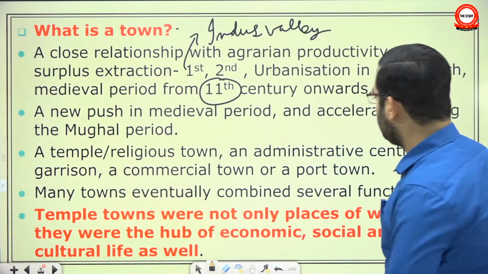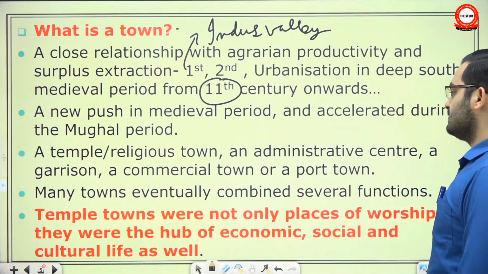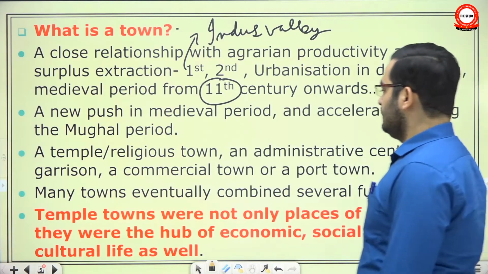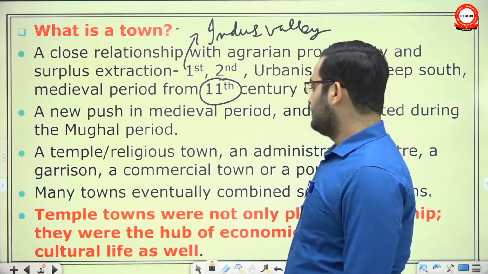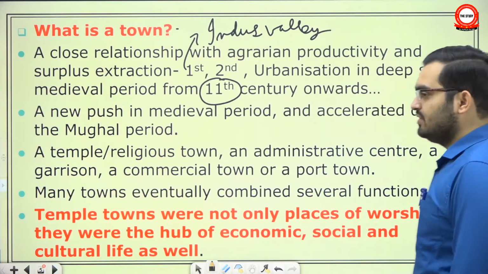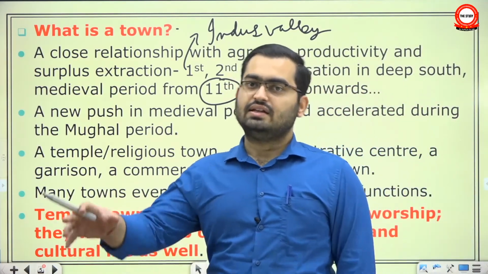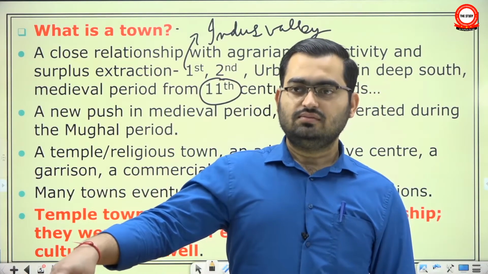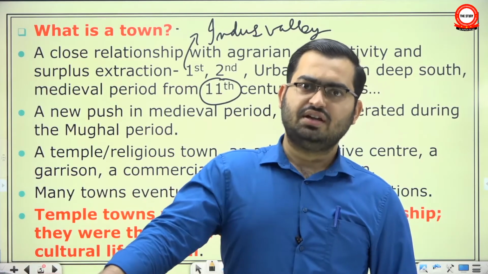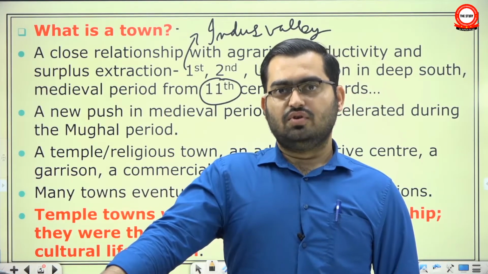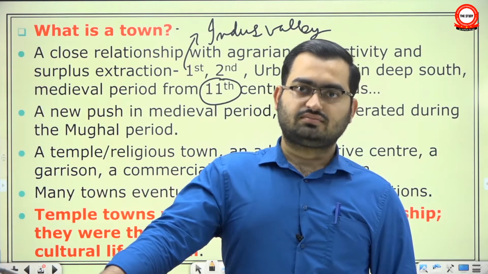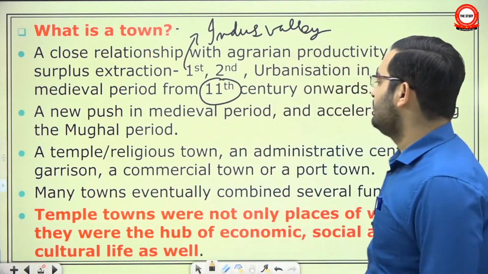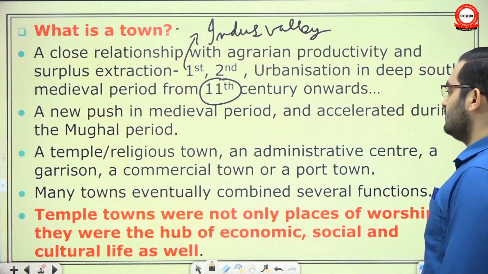A commercial town or a port town. These are a variety of towns, and many towns eventually combined several functions. For example, Thanjavur, we will see the example of Thanjavur later. Okay, the Chola kings had their capital in Thanjavur, and at Thanjavur they built many lavish temples as well. Then say a place like Shirdi, which was essentially a religious place, a town developed around it. So these are some of the points that I wanted to emphasize on the issue of what is a town. Okay.